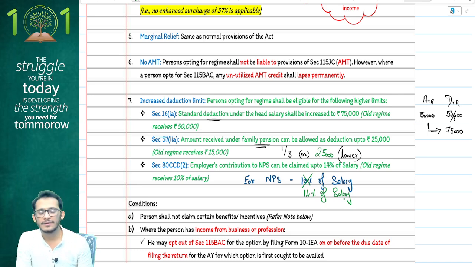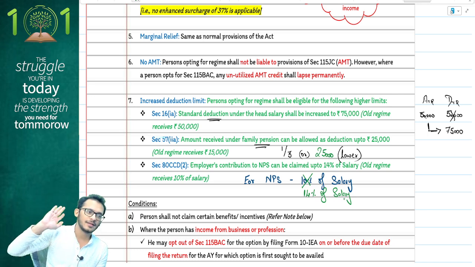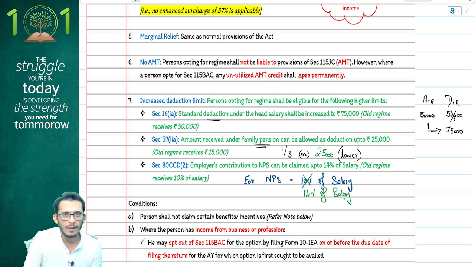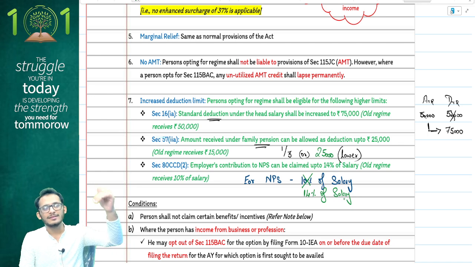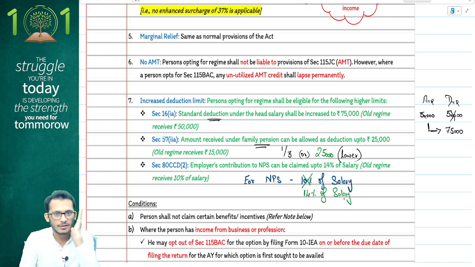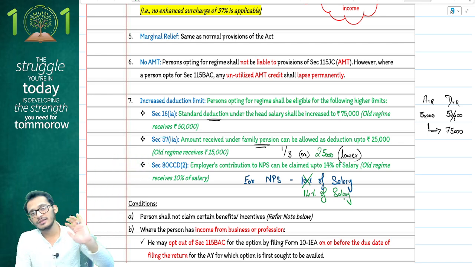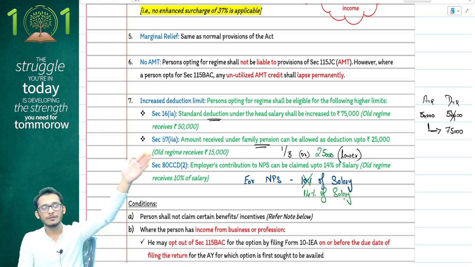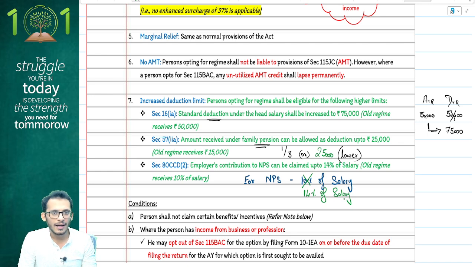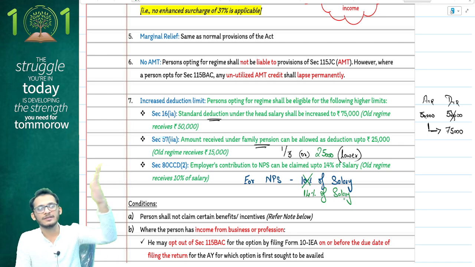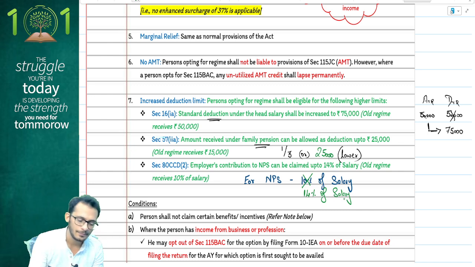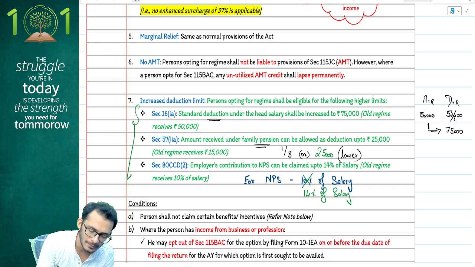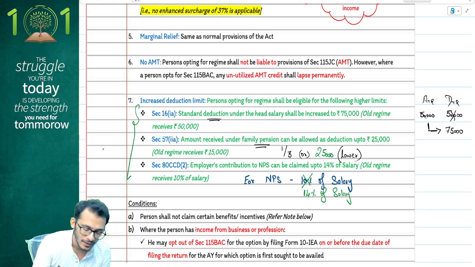Is this clear? Yes. Three critical amendments, people, for your default tax regime. Amendment number 1, standard deduction gets increased from 50,000 to 75,000 under default tax regime. Family pension deduction gets increased from 15,000 to 25,000 under default tax regime. And employer's contribution to NPS gets eligibility of 14% of salary under default tax regime. Please be very mindful that these amendments are only under default tax regime. The rules under ATR remain the same.